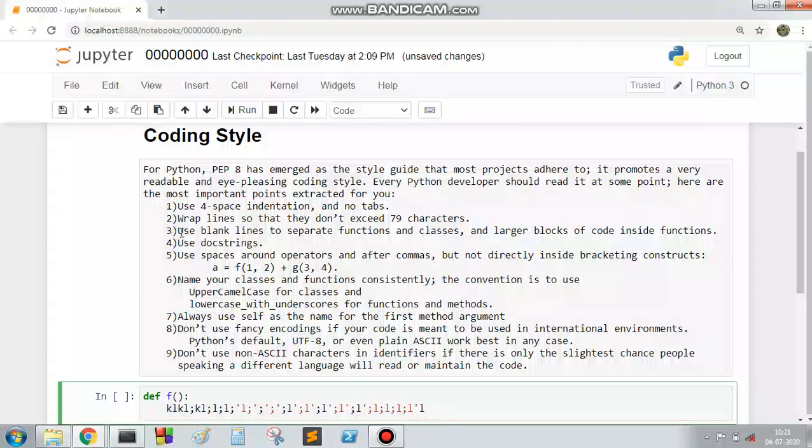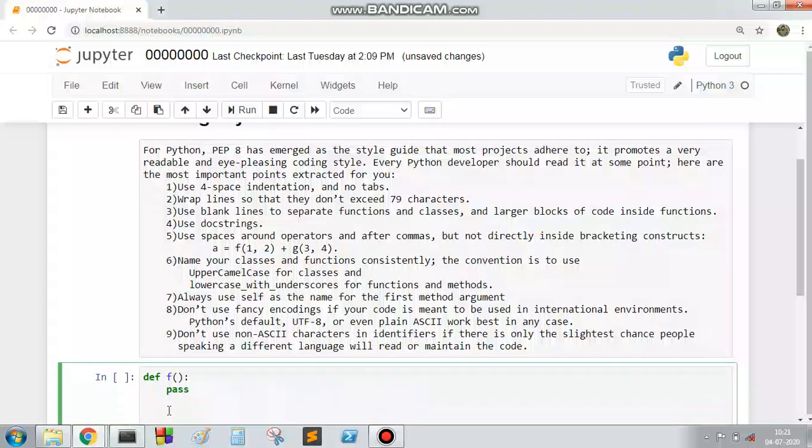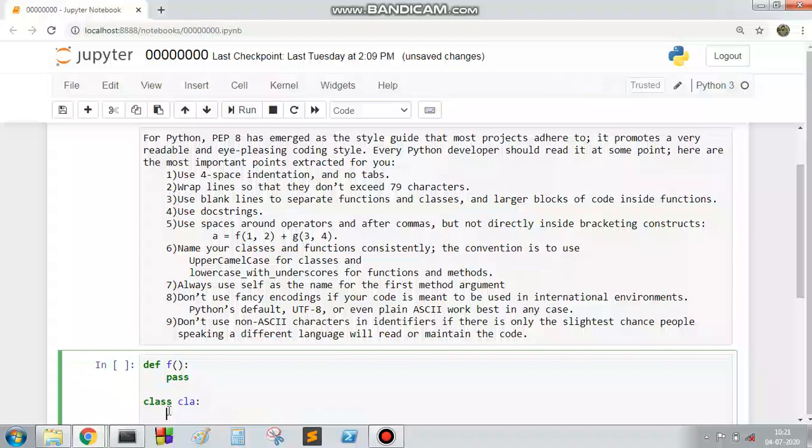The third one is use blank lines to separate functions and classes. Suppose you are making a function here, and if I go to define another class, then better to leave a space and then create a class.